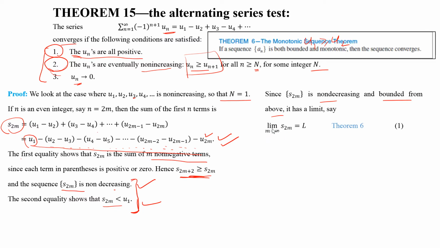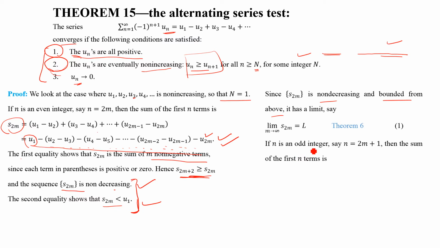This is Theorem 6 which we are quoting here. By Theorem 6, the limit of S2m as m approaches infinity is L. The theorem says that if a sequence an is both bounded and monotonic, and a monotonic sequence is one which is either non-increasing or non-decreasing, then the sequence converges. If the sequence converges, it has some limit L. So according to this theorem, the limit of S2m as m approaches infinity is L.